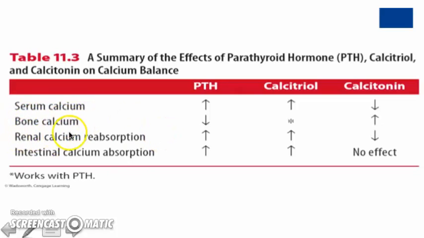As it relates to renal calcium reabsorption, PTH and calcitriol increase renal calcium reabsorption. Calcitonin promotes renal calcium excretion, so it decreases reabsorption. And then we see that PTH and calcitriol increase intestinal calcium absorption.